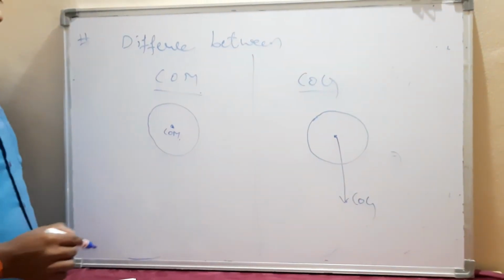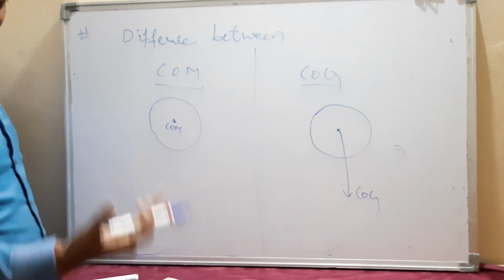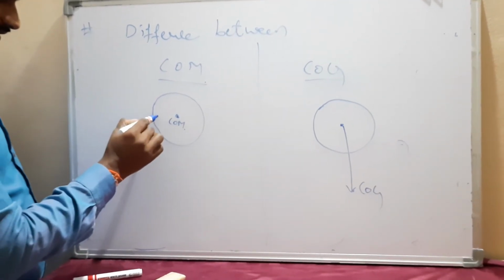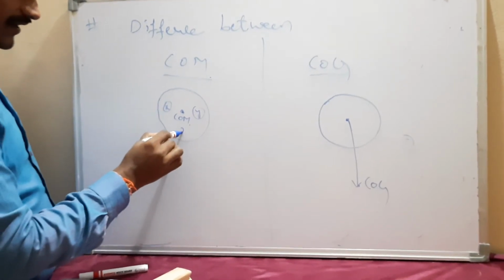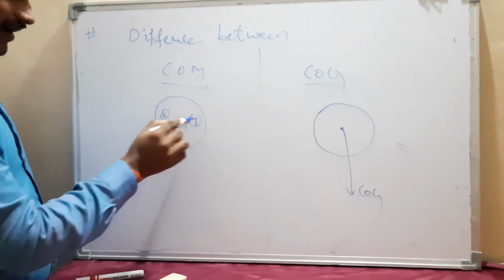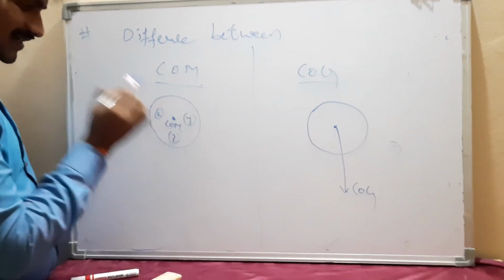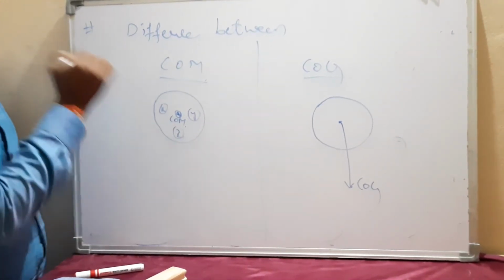Okay, so both resemble the same. Why it is so, I'll tell you. For example, here there are mass particles x, y, and z. These are the system of particles. So all the particles concentrate their mass at the center. So we can assume this is the center of mass of this object.